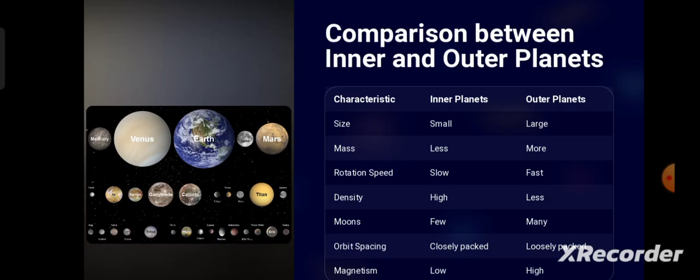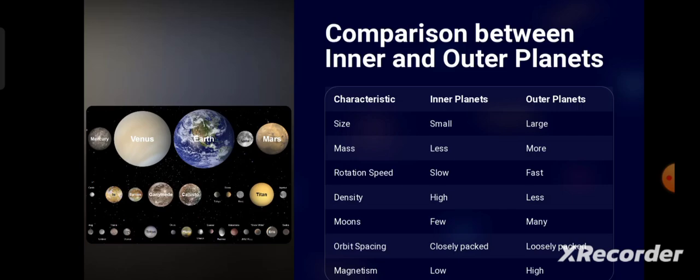And while we discuss the orbital spacing, meaning the orbit, in case of inner planets, the orbital spacing is very close or tightly packed. That means the orbit of Earth and the orbit of Mars are closely spaced. But in case of outer planets, there is very wide spacing of one orbit from another, and magnetism is low for inner planets as compared to outer planets.